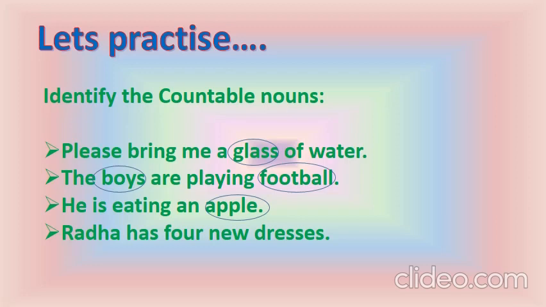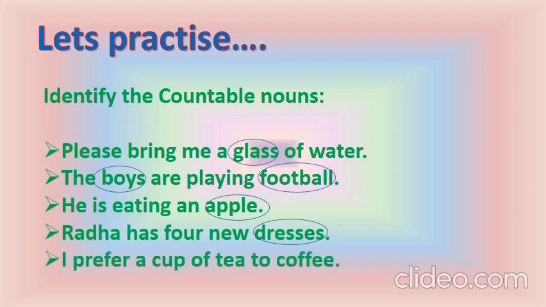So Radha would not come in countable noun. Only the word dresses would come here in the countable nouns. So in this sentence, what we understood? The proper nouns, whether we can count them or not, we do not bring proper nouns in the category of countable and uncountable nouns.